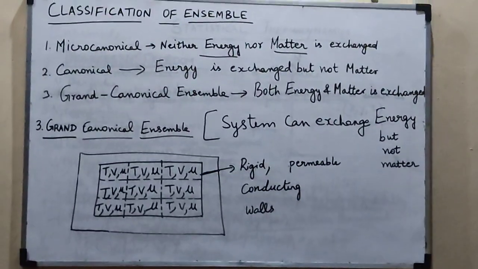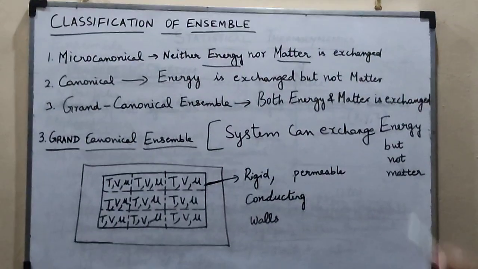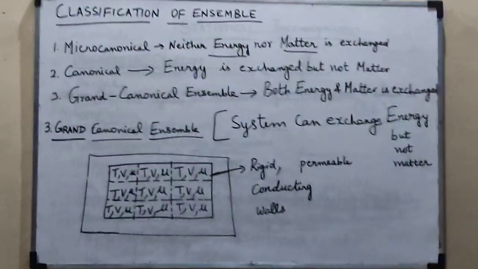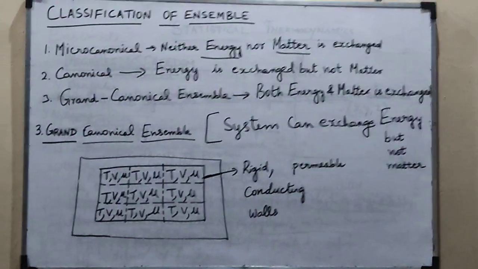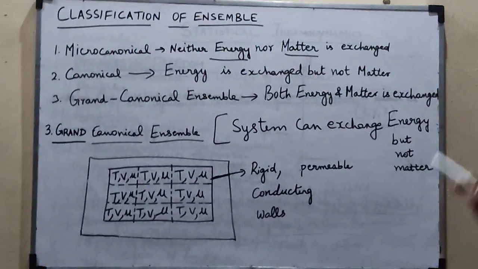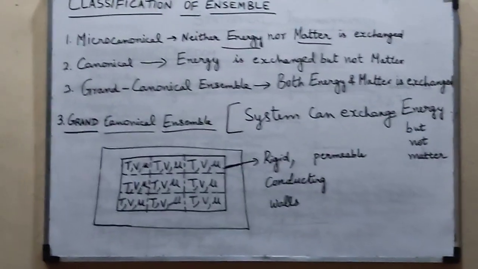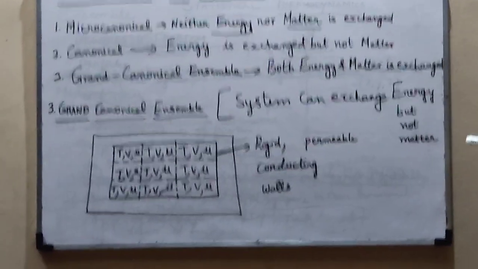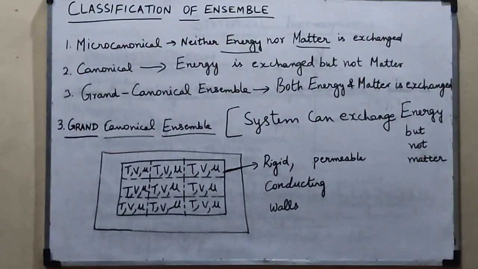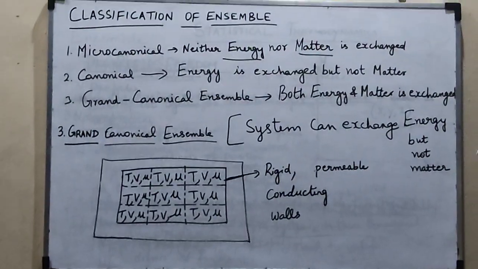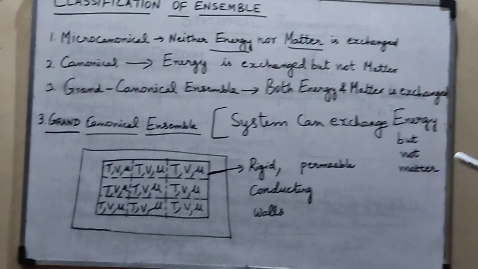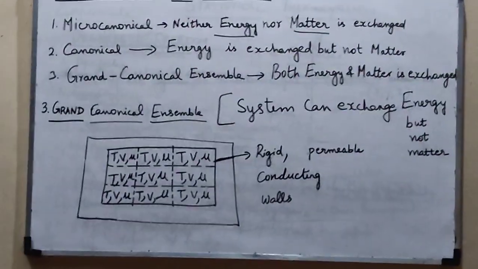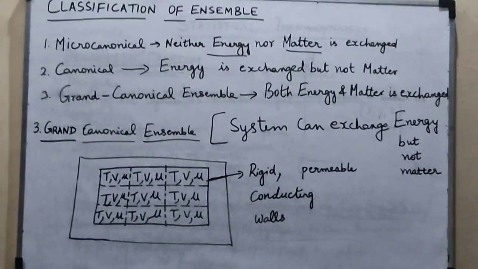The last one is the grand canonical ensemble. The grand canonical ensemble is a collection of a large number of independent systems but having the same temperature T, volume V and chemical potential mu. So mu represents the chemical potential. And here you can see the walls are found to be rigid, permeable and conducting walls. Since the walls are permeable, the system can exchange particles also, and since the walls are conducting, heat exchange can take place between the systems and the temperature T remains constant throughout.